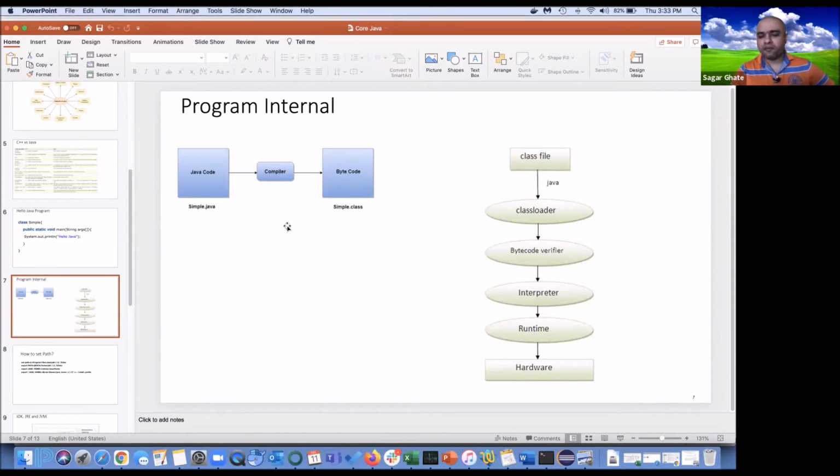Anyway, we were doing it on the Eclipse IDE, so for us it was internally taken care of. We need not run the command as such, but we were clicking on the Run As button. That was taking care of this compiler.